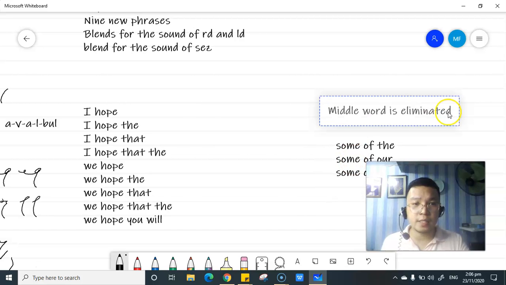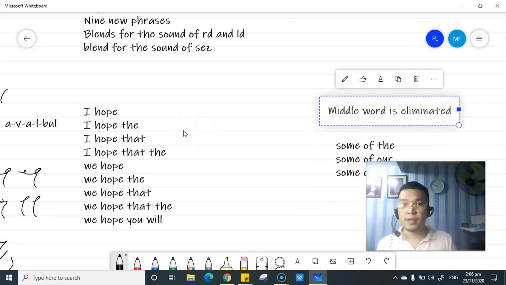Okay, let's proceed with the phrase I hope. Since this is the pronoun I, when written in longhand it should be capitalized, regardless of whether it is at the beginning, within the body, or at the end of the sentence.